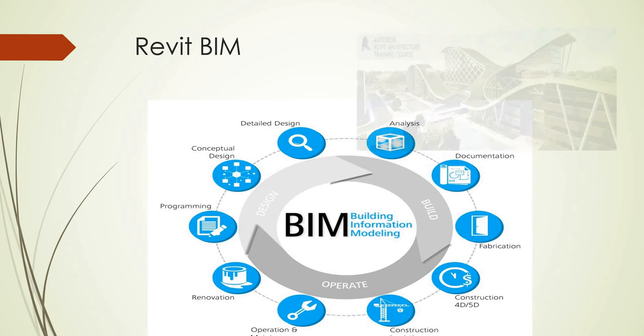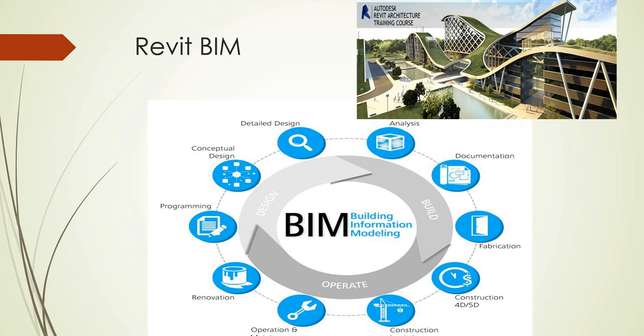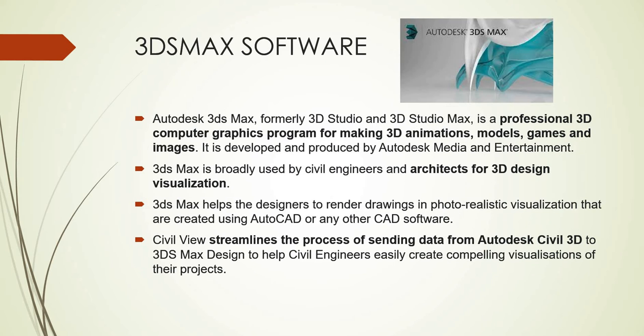Now let us see another software, 3ds Max. 3ds Max is modeling software, also from Autodesk. 3ds Max, formerly 3D Studio and 3D Studio Max, is a professional 3D computer graphics program for making 3D animations, models, games and images.